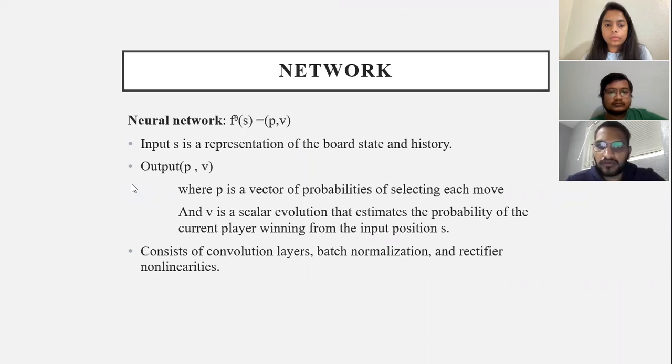The network formula is defined here: f_theta(s) = (p, v), where s is the input representation, which we pass in as the board position and history, and (p, v) is the output. p is a vector of probabilities of selecting each move, and v is the scalar evaluation that estimates the probability of the current player winning from the input position s. It consists mainly of two components: batch normalization and rectifier nonlinearities for calculating this output.